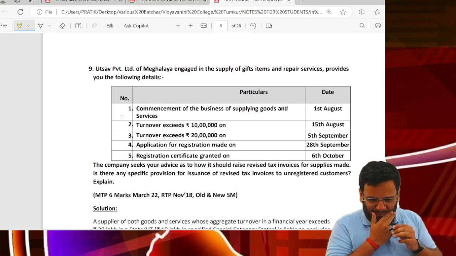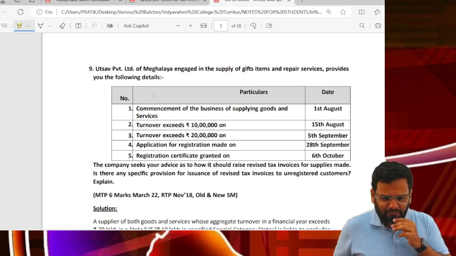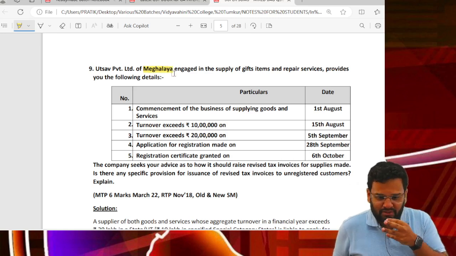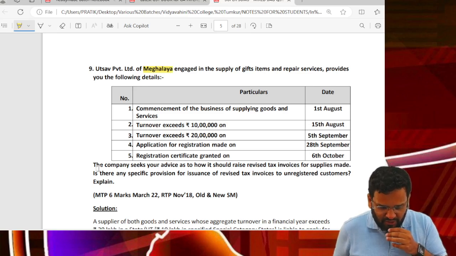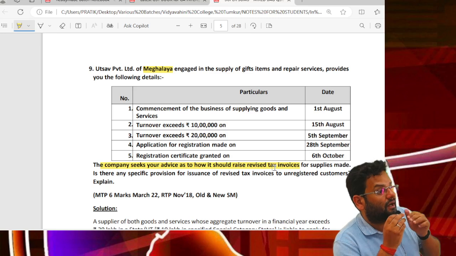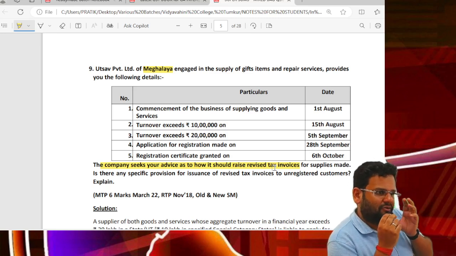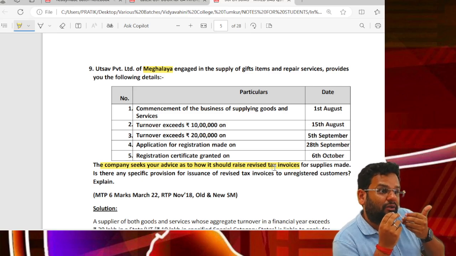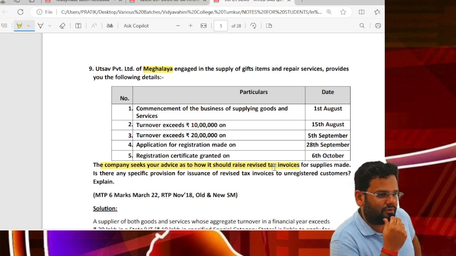Ninth. Utsav Private Limited, Meghalaya. Let's see what is the question that we have to see first. The company seeks your advice as to how it should raise revised tax invoices. So the question is about revised tax invoices. First check what was the effective date of registration. Is the registration taken within 30 days from date of becoming liable? All these issues you will have to check first.